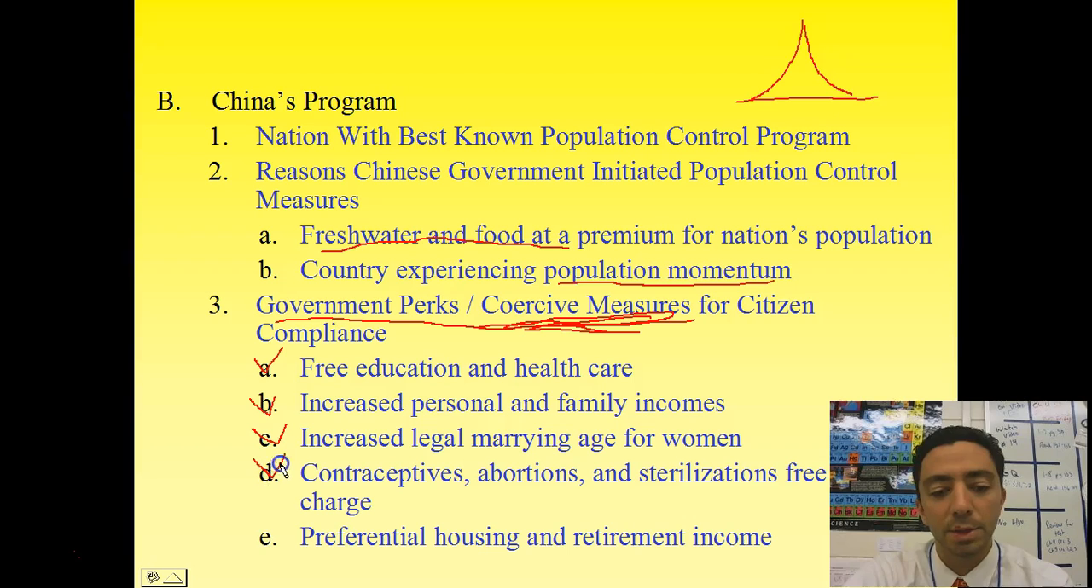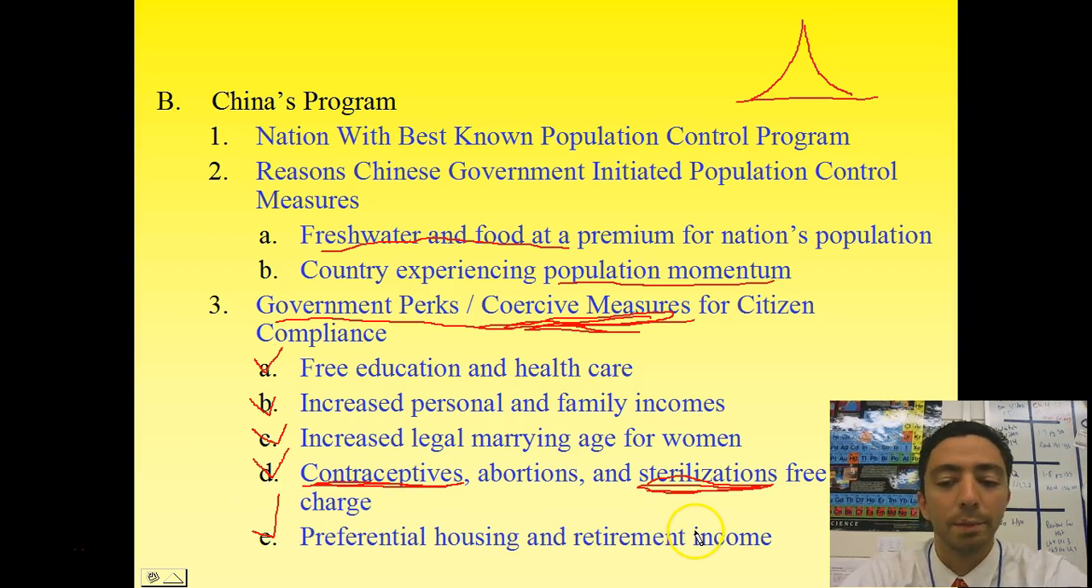They made contraceptives really available. Sterilizations were one of the only ways to have birth control in the rural areas, outside the cities, and they weren't really that popular. The guys weren't signing up to get sterilized. So they introduced some new, safer contraceptives that would be a little bit more expensive, but not quite so permanent and life-changing. And then they also offered preferential housing and retirement income.